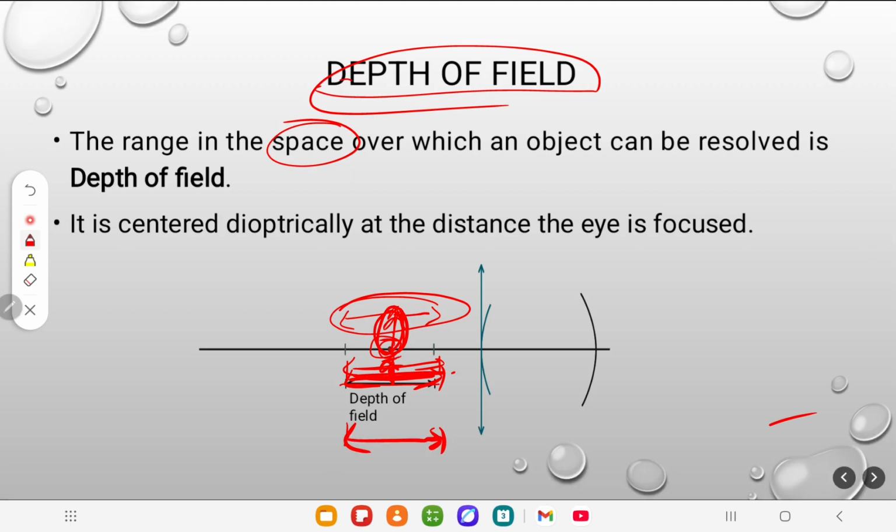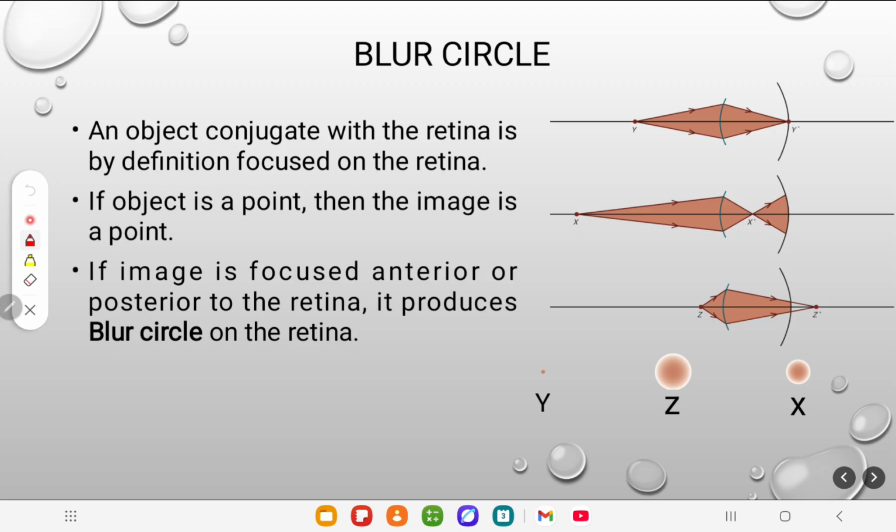We have to discuss how that depth of field zone increases or decreases. What are the main factors that matter when depth of field shrinks or lengthens? That is a very important point to understand. The main point is the blur circle. What do we mean by blur circle?